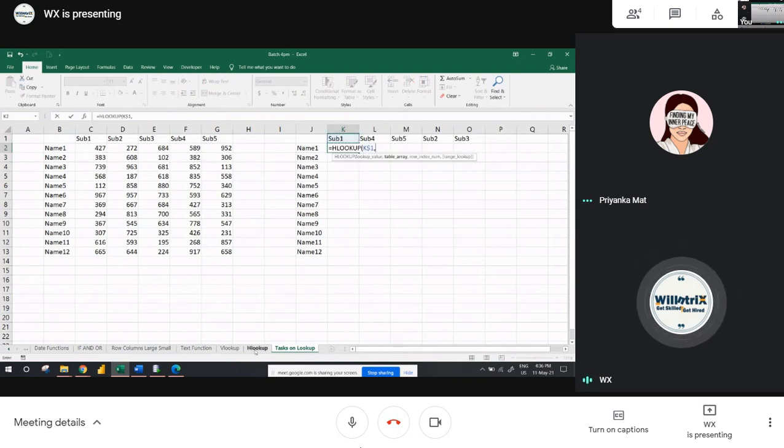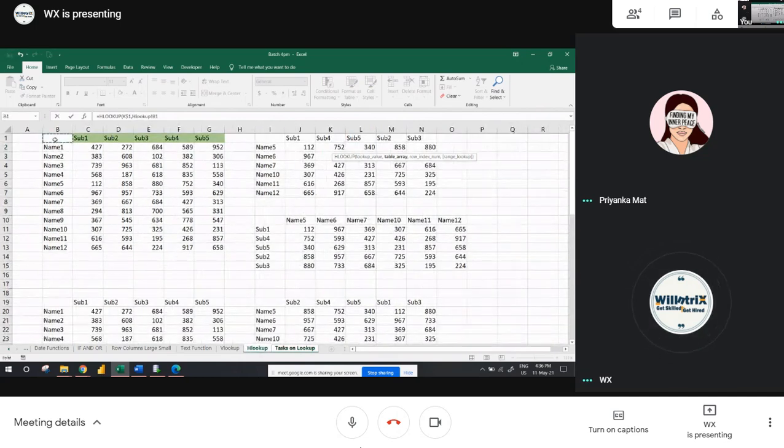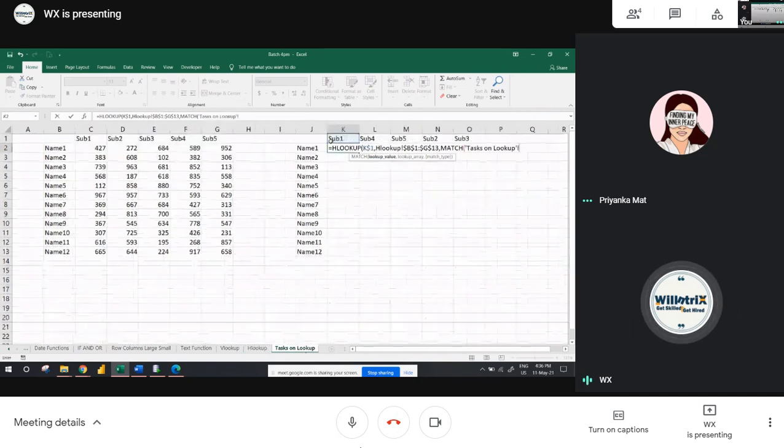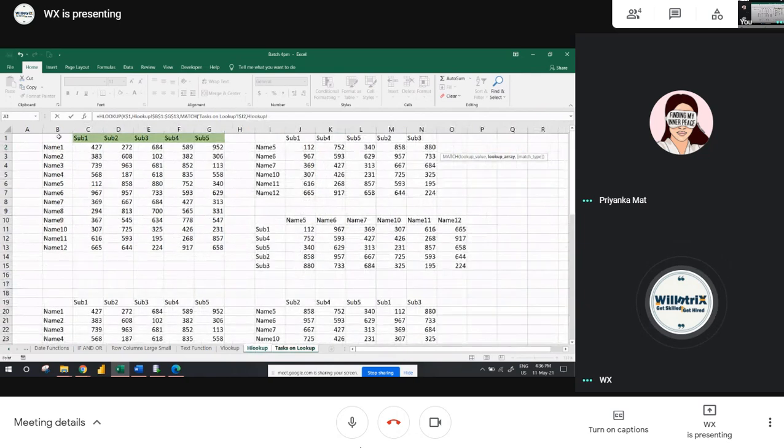Then the table array: activate the HLOOKUP sheet and select it, F4. Then the MATCH lookup is name one, freeze it. Then the lookup array: activate the sheet again, select the names, F4, comma 0, then comma 0.